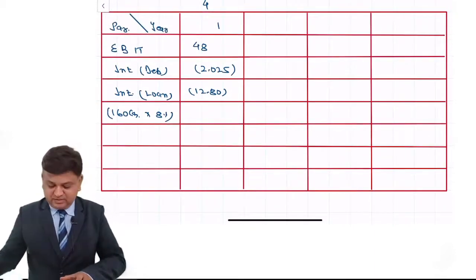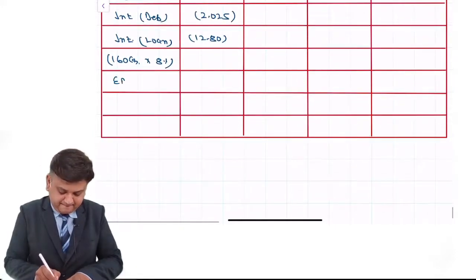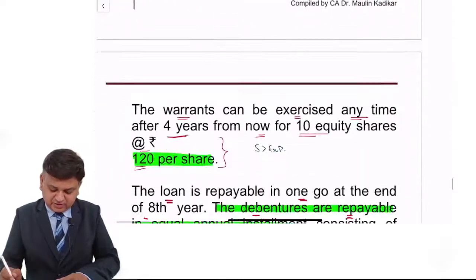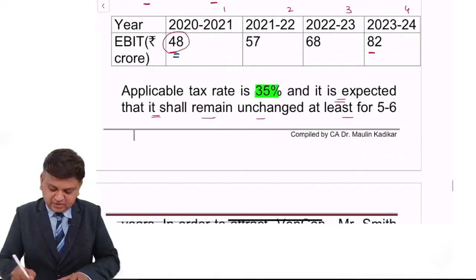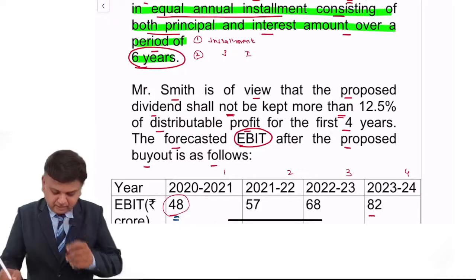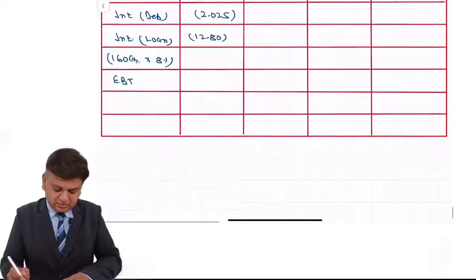EBIT minus interest, that gives the earning before taxes. Then the tax rate is provided to us. Income tax rate is provided to us as 35%. And the proposed dividend will be 12.5%.